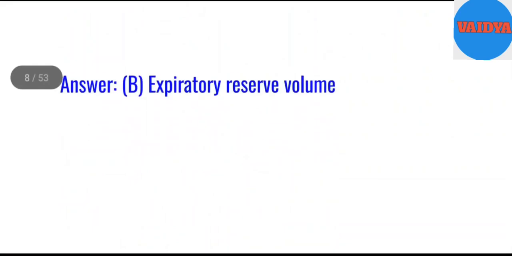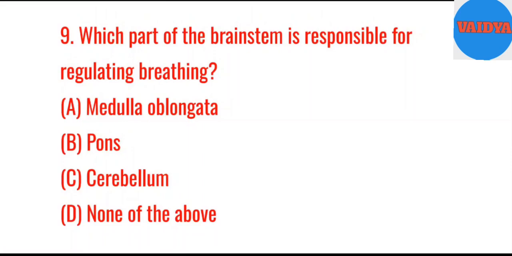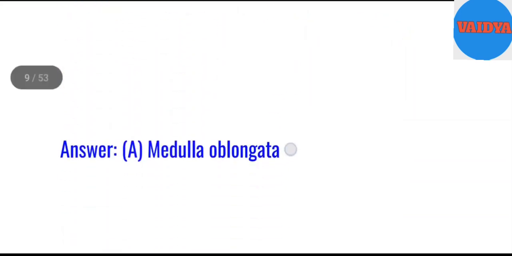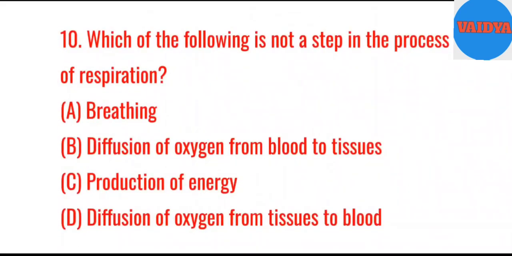Expiratory reserve volume. 9. Which part of the brainstem is responsible for regulating breathing? A. Medulla oblongata. B. Pons. C. Cerebellum. D. None of the above. Answer. A. Medulla oblongata. 10. Which of the following is not a step in the process of respiration? A. Breathing. B. Diffusion of oxygen from blood to tissues. C. Production of energy. D. Diffusion of oxygen from tissues to blood.